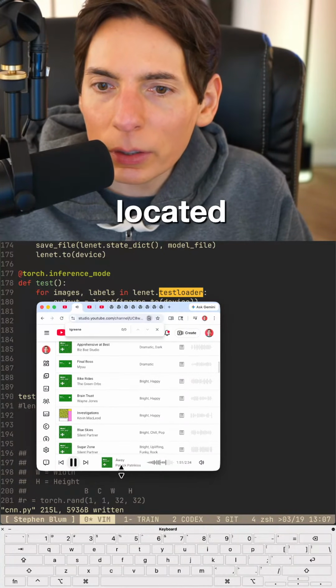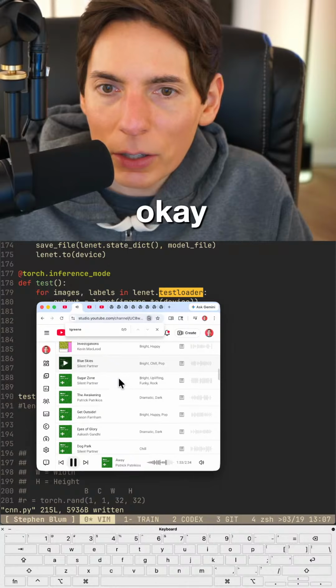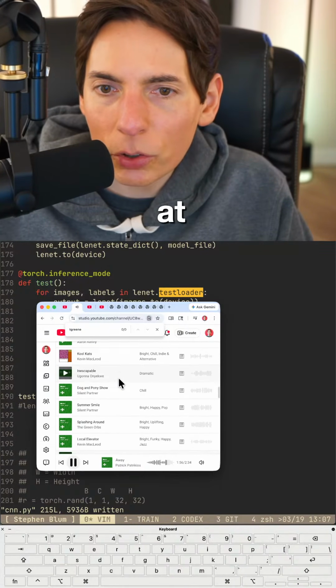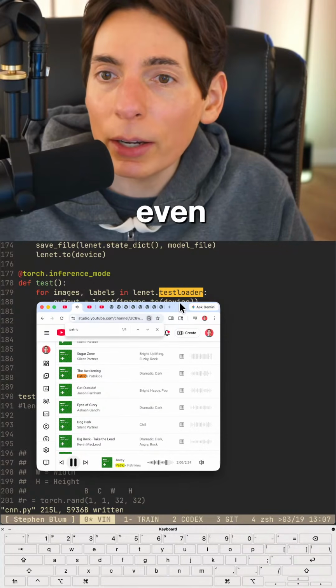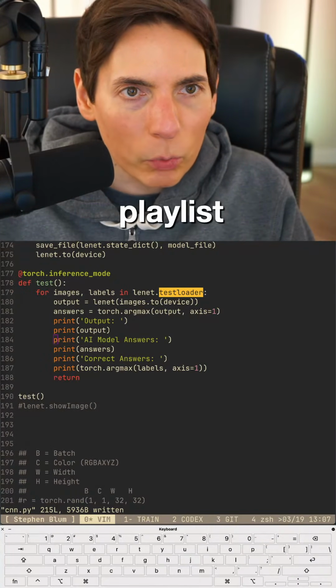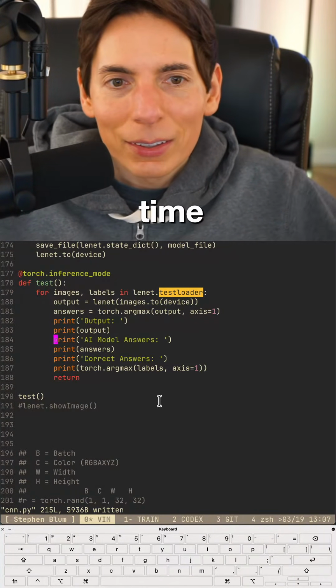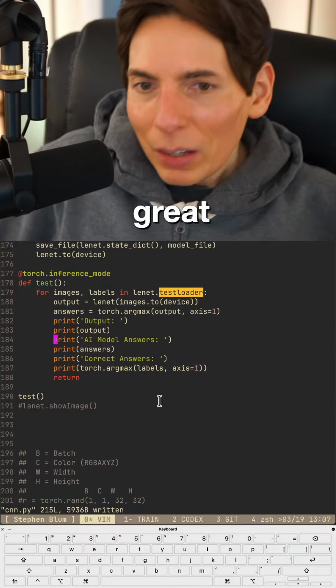Where are we located? We're currently on Patrick. Okay. Where's Patrick at? It's around here somewhere. Patrick. Yeah, right there. So we're not even halfway through the playlist, which means we got plenty of time. Damn cool. Isn't it great? This is great. I love it.